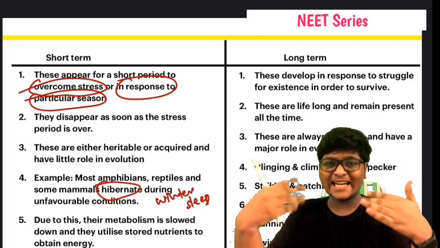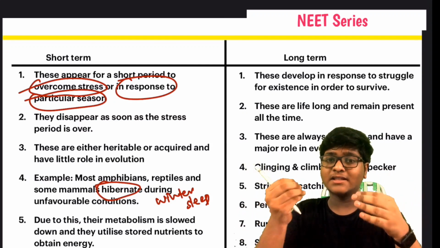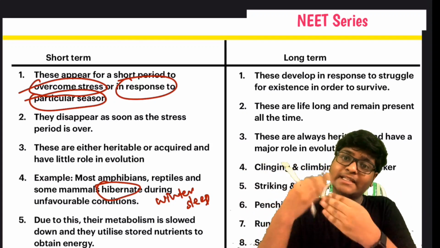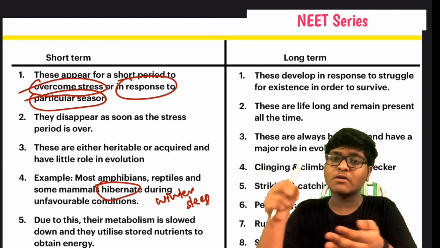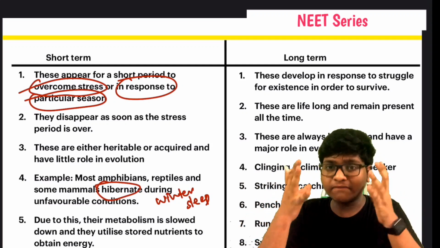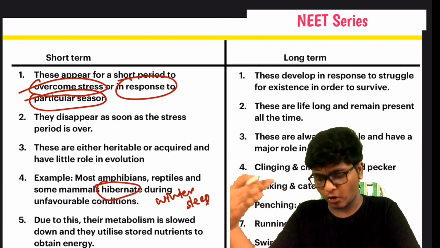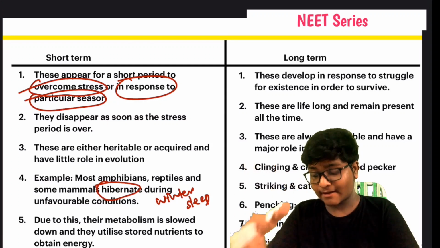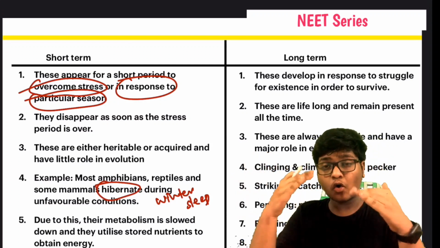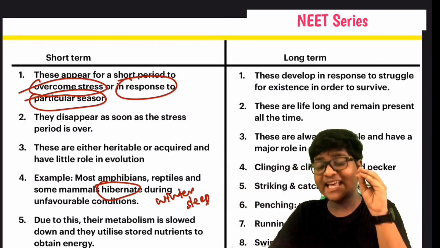During this process they get tired and they don't have proper nourishment. Due to that the metabolism is slowed down. In their previous life they have stored some of the nutrients in their body, in specialized cells. With that energy they regain their energy and move on. In the long term, these are lifelong and remain present all the time in every season, or they always struggle throughout life. These are also always heritable.